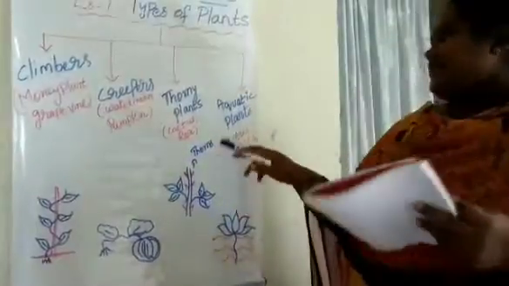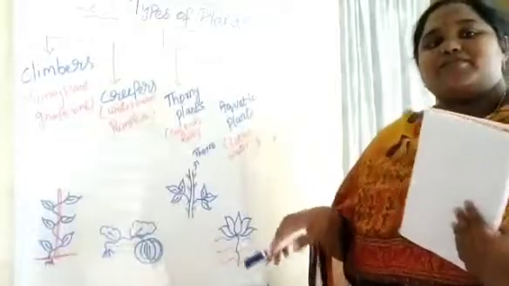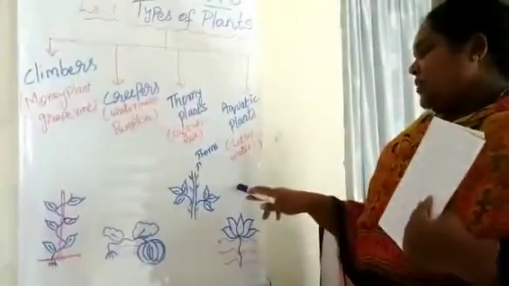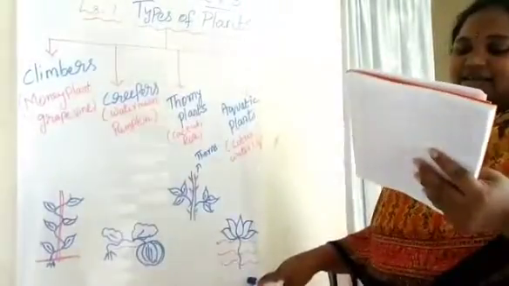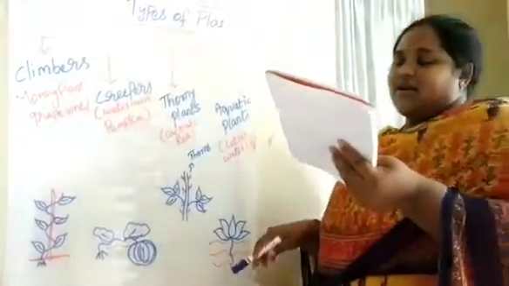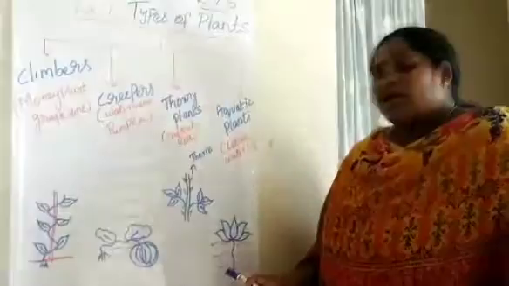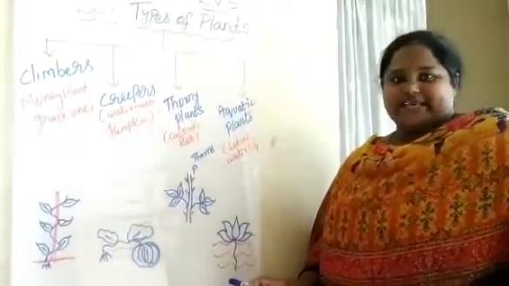So next one is aquatic plants. Aquatic plants means water plants. So the plants which grow in water are called aquatic plants. Some plants grow in water, such plants are called aquatic plants. That is, example, lotus and water lily, etc.